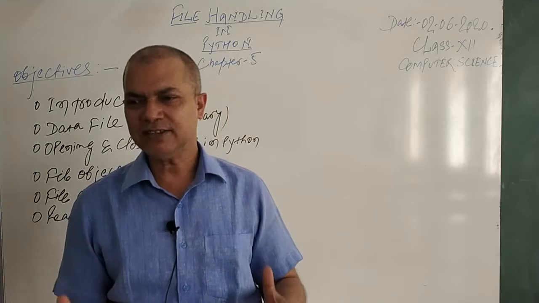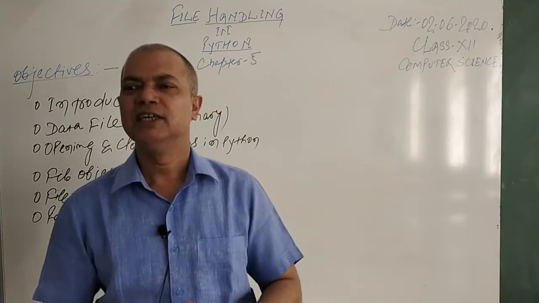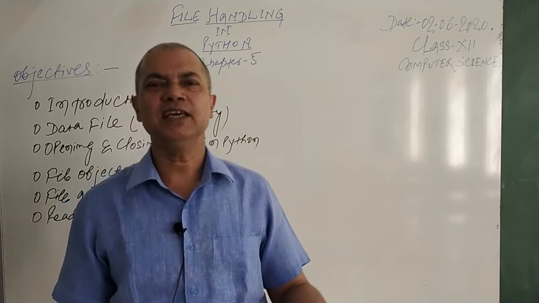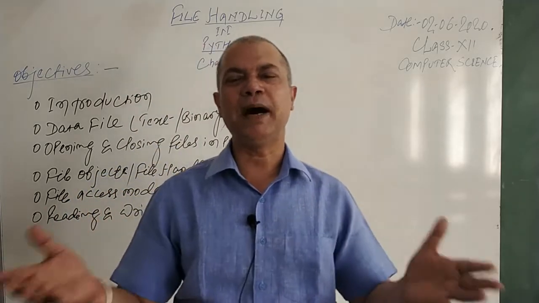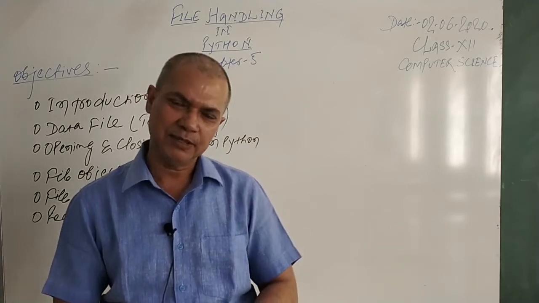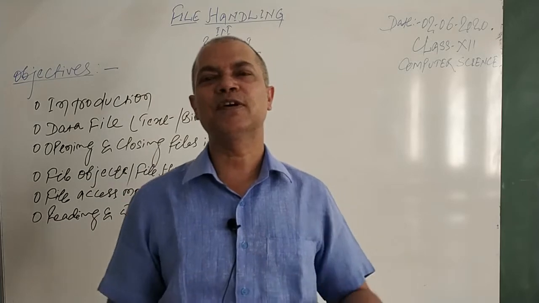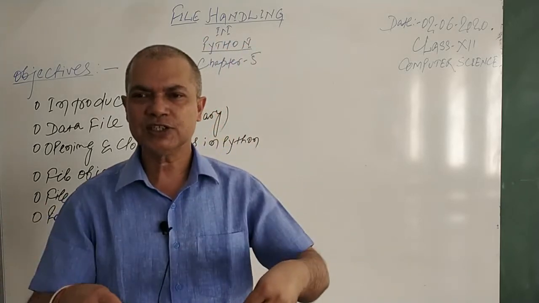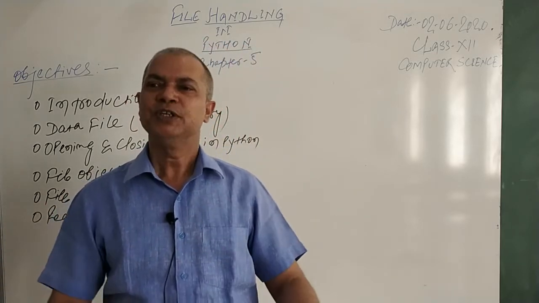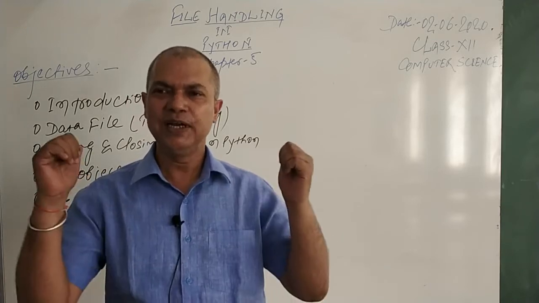But in Python, whatever data we want to store in a file will be of two different categories. One is a text file and one is a binary file. These are the broad two categories of files we have. So what is a file? It is a collection of information that you store with a unique name in your computer at a particular location. And how to handle that file that you have created, we'll learn here.